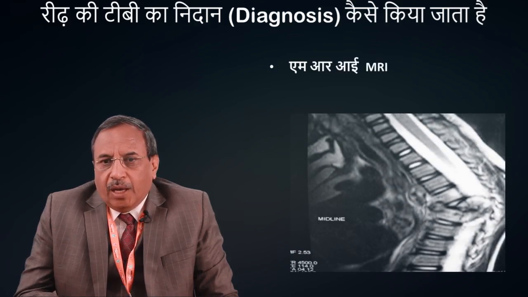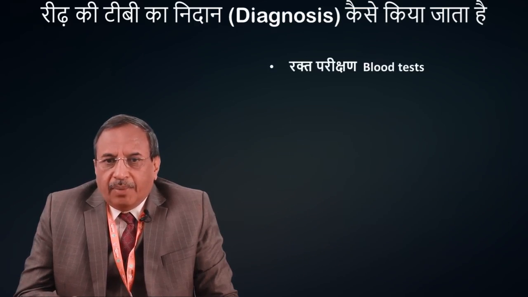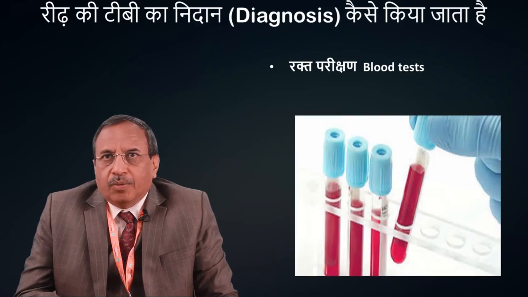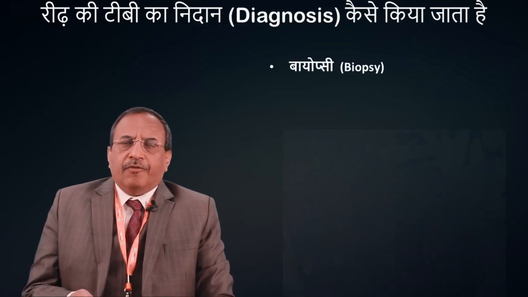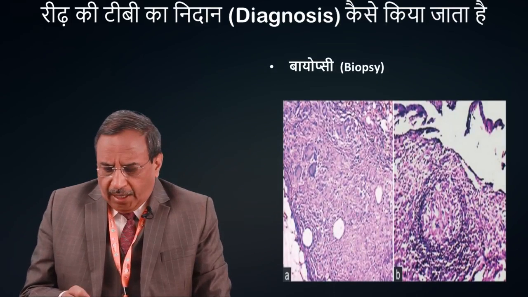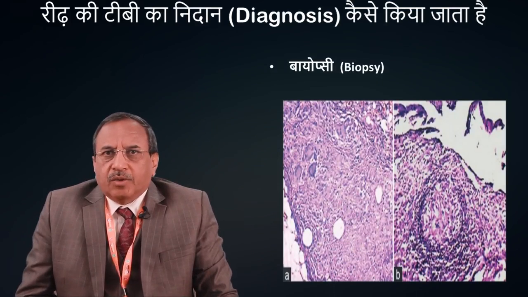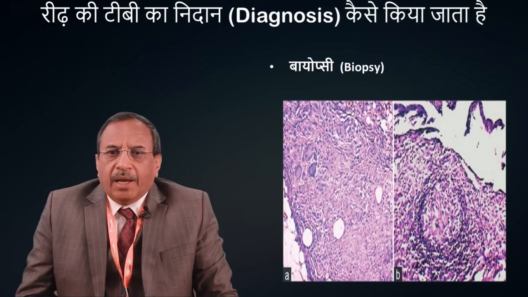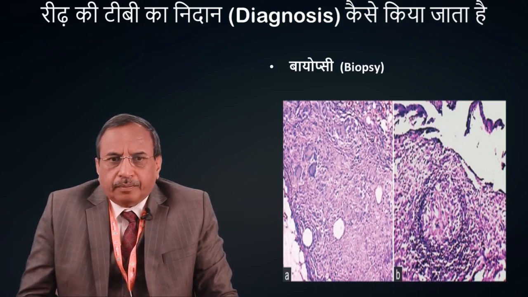Blood tests are also helpful, and tests like ESR, complete blood picture and the Mantoux test are done. A biopsy, where tissue is taken from the diseased area and visualized under a microscope, or a culture of the biopsy specimen, gives a definitive diagnosis of tuberculosis.